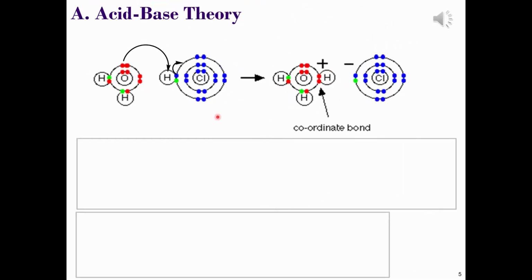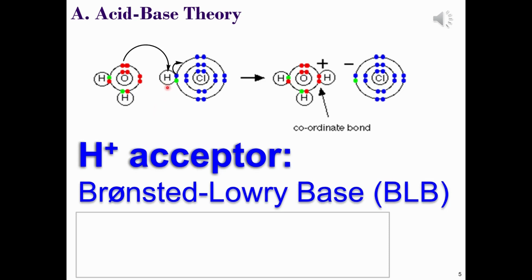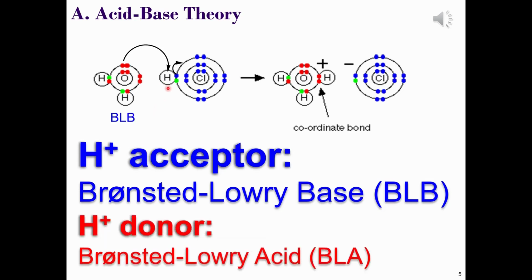In the Bronsted model, water is the active species in this reaction. It accepts a proton or a hydrogen ion and forms a covalent bond, hence it behaves as a proton acceptor. Therefore, the hydrogen atom of hydrochloric acid behaves as a proton donor. When this happens, a conjugate acid-base pair is formed. These can be interconverted back into the reactants by the transfer of a proton.